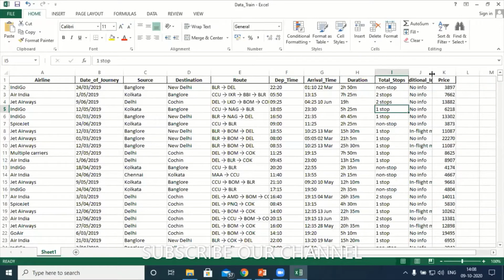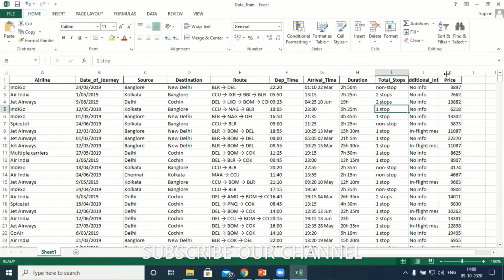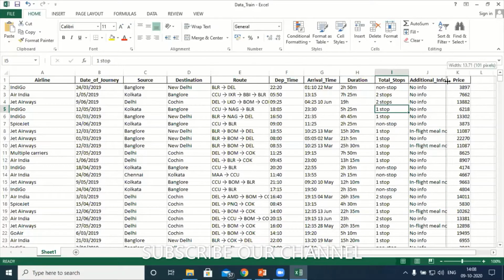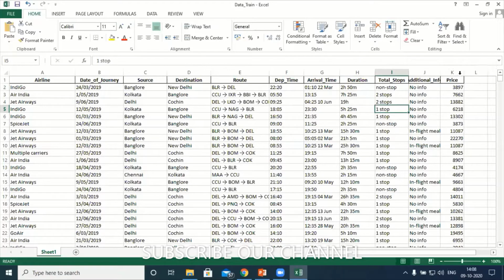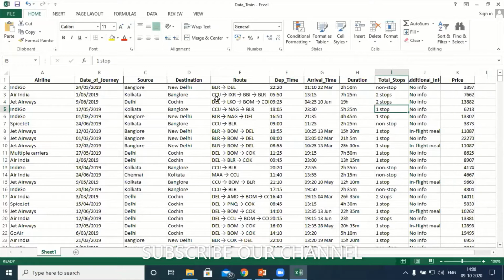Now next, we have another one called additional information. No info, in-flight meal, they have mentioned. So whether they offer meals, all those things. Most important here is the price. What are the prices for the different destinations? Suppose, let us say, Bangalore to New Delhi. They are offering 3,897, right?